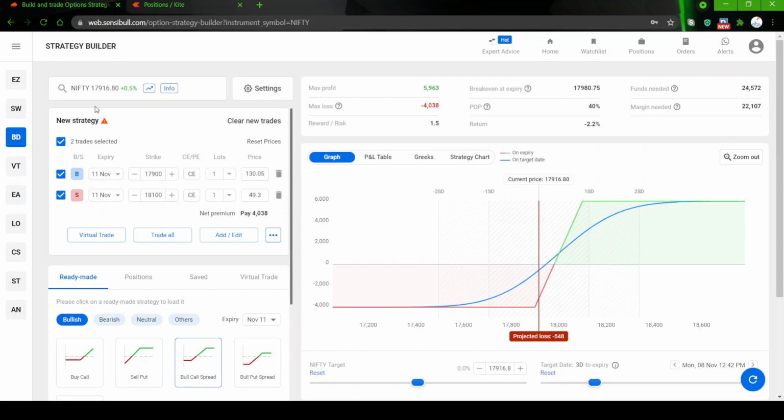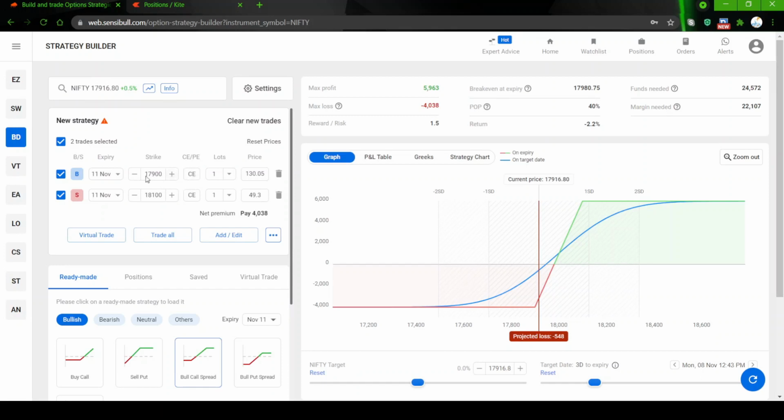Right now the market is at 17,916. Let's say 17,900, just taking the round figure. From here you are thinking the market will go up, and that is why you have taken a bull call spread. The 17,900 call option is an at the money option, or slightly in the money option considering where the market is. You can say at the money option.